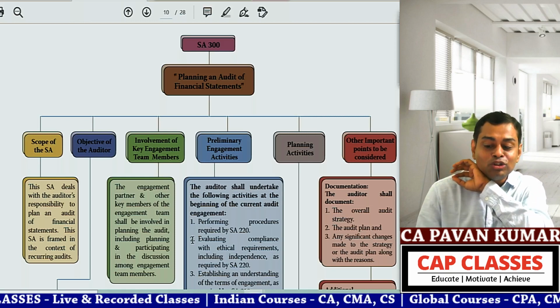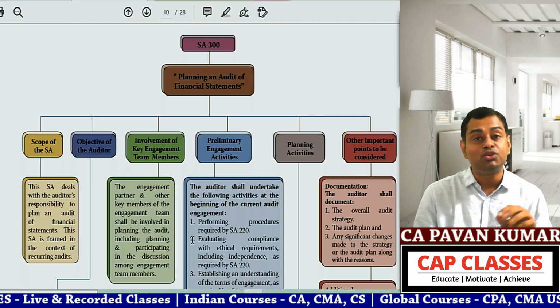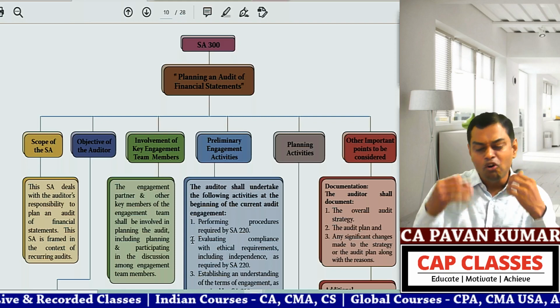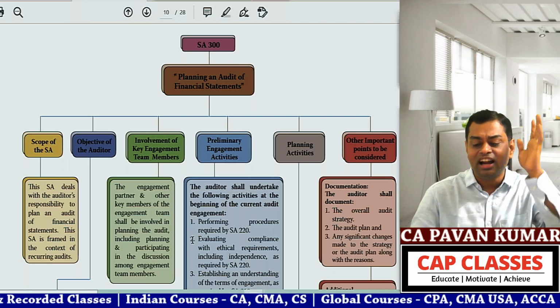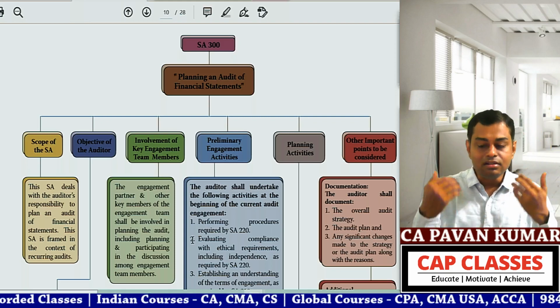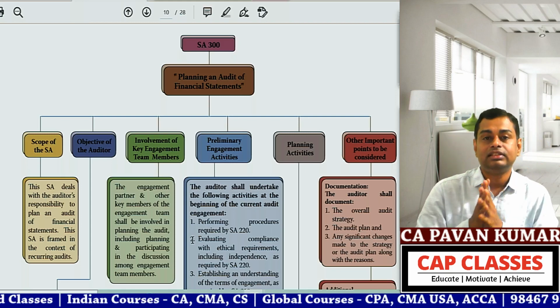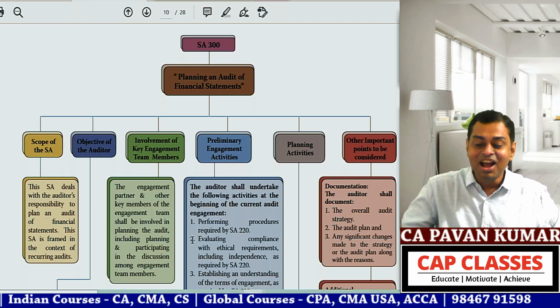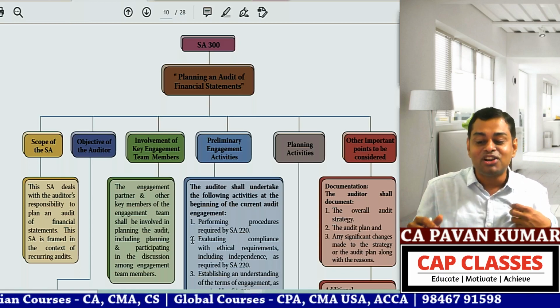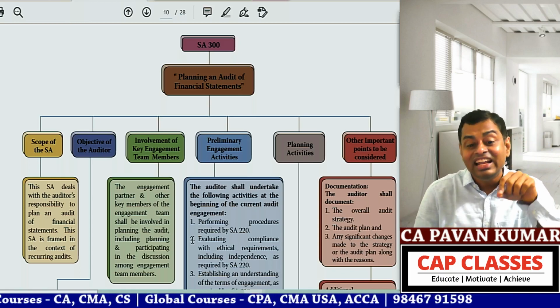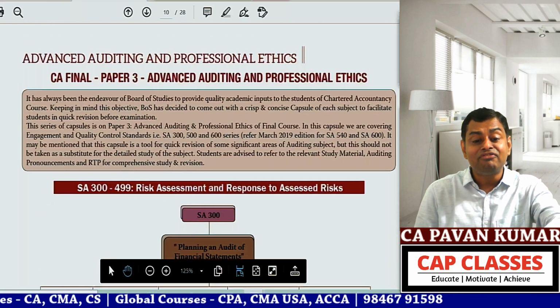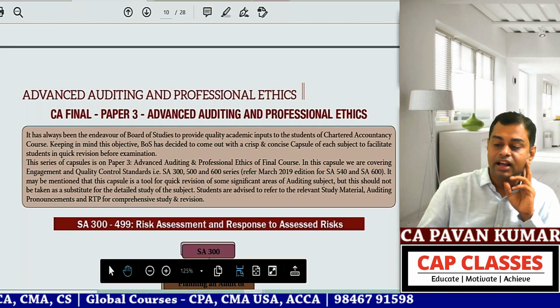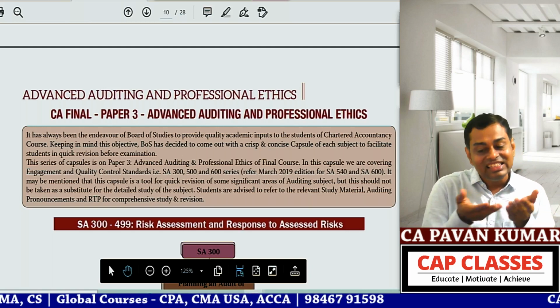Trust me, no CA Intermediate and IPCC student can get this. Nowhere. You try, you bang your head onto the wall, you cannot get this. Don't worry, I will send this document, and honestly, I am not the person who prepared it. This is CA Final super quick revision material uploaded on the ICAI website.